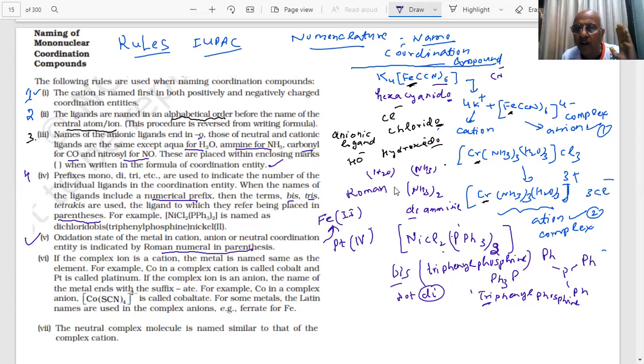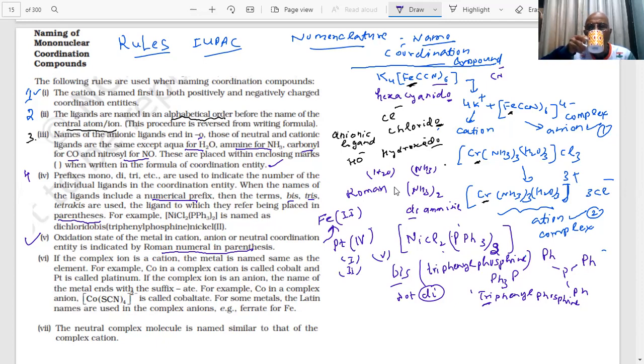The oxidation state in cation, anion or neutral will be represented by Roman numerals in the parenthesis. You know how to write the Roman numerals, I am saying I, II, III, IV like this. This is my 1, 2, 3, 4, 5 is this one. These are all Roman numerals. Okay? Up to now, any problem with these rules?